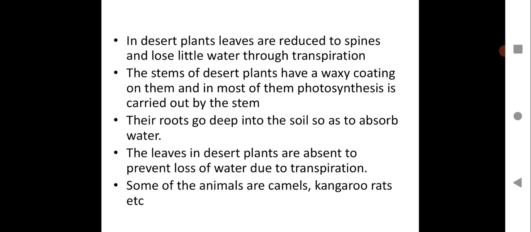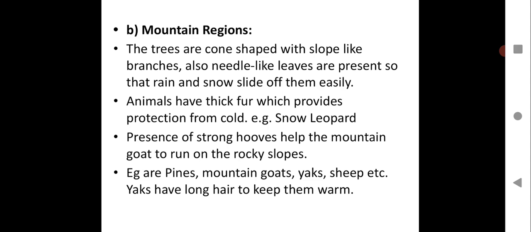The leaves in desert plants are absent to prevent loss of water due to transpiration. This we have already discussed. Some of the animals are camels, kangaroo, rats, etc. These are the animals found in the desert region. Camels we have already discussed. I hope you are writing all these points in desert. These are the points for desert habitats which we are doing. So we are having a journey through different habitats. We started with the desert here.